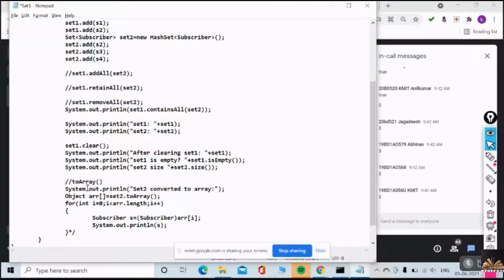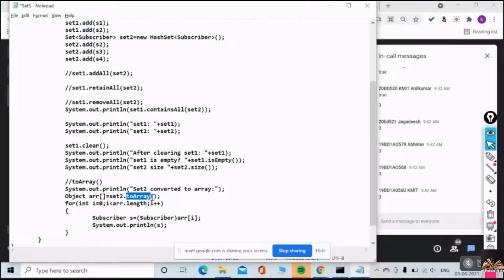Now I want to introduce one more very important method which you need to remember, that is the toArray method. I already told you, to traverse your collections there are three ways. One is the for loop, for-each loop. One more is iterator, and the third one is the toArray method. What is the toArray method? The toArray method will convert your collection to an array.